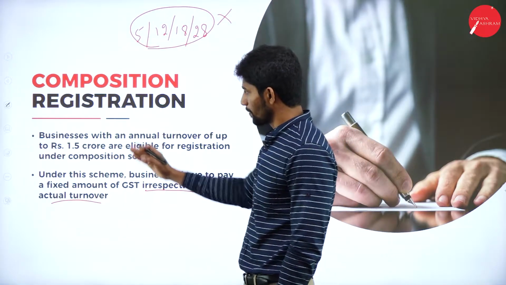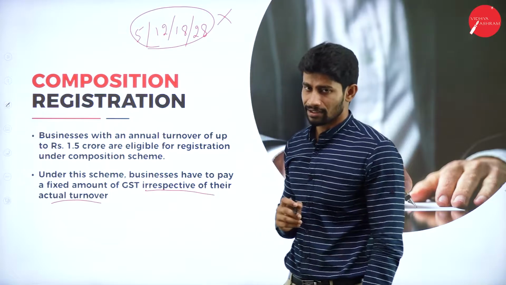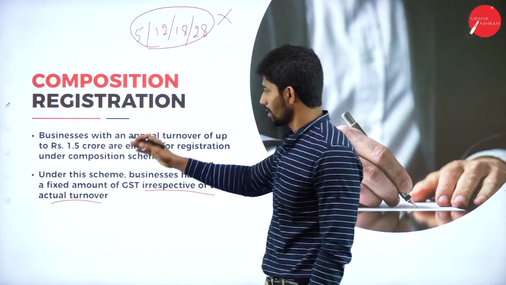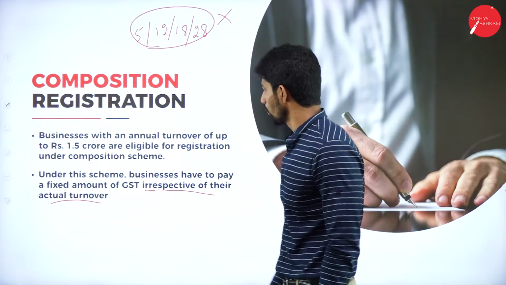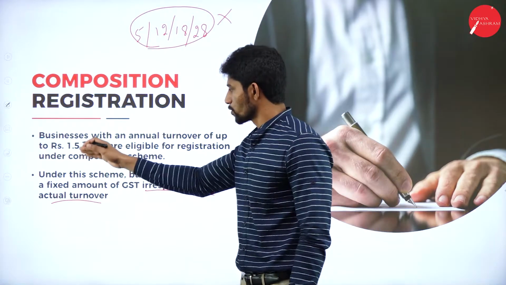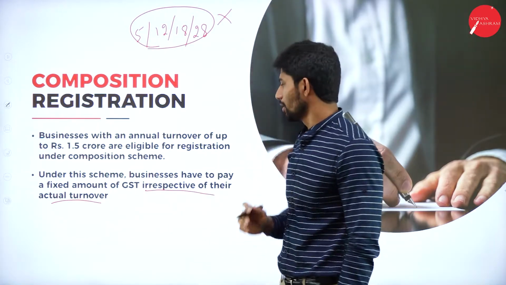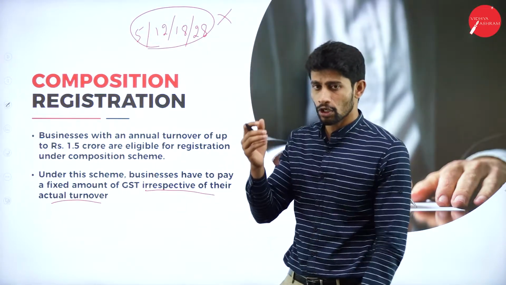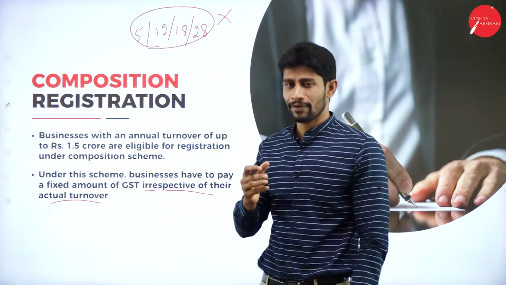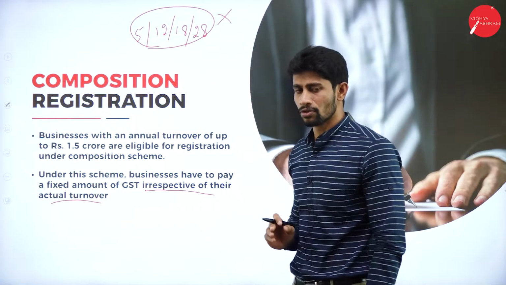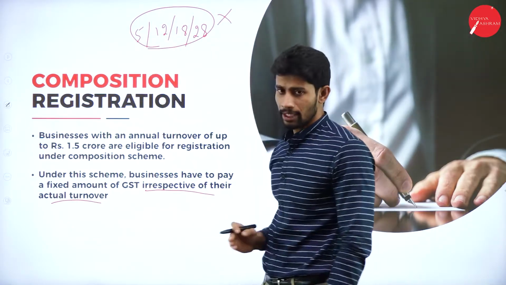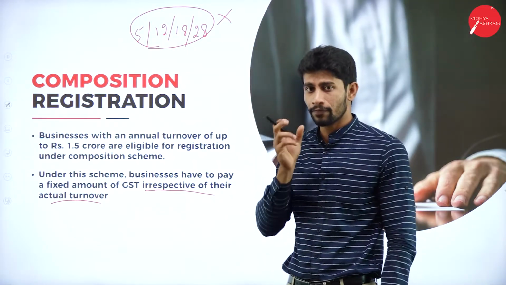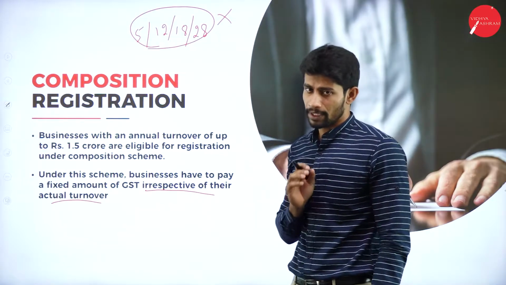So once again, businesses with an annual turnover of up to rupees 1.5 crore are eligible for registration under composition scheme, and under composition scheme a fixed rate of tax is applicable.